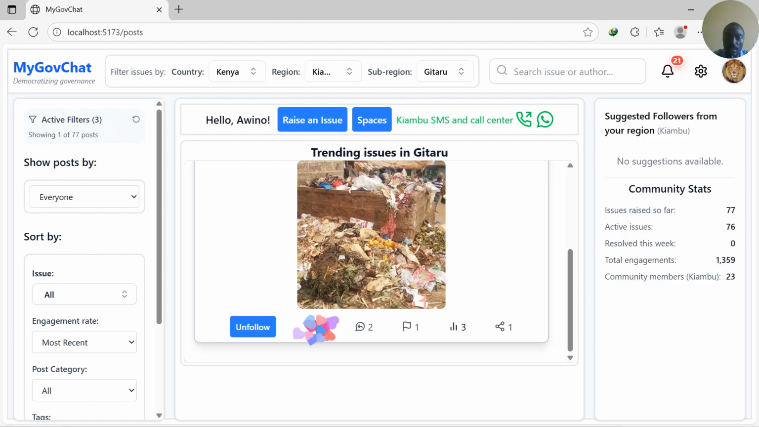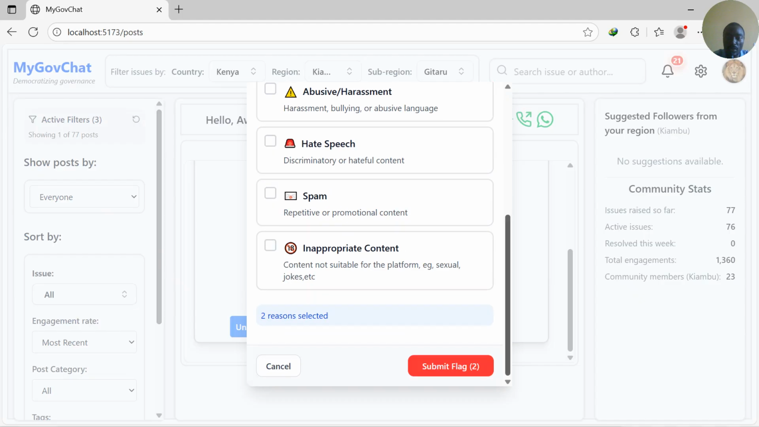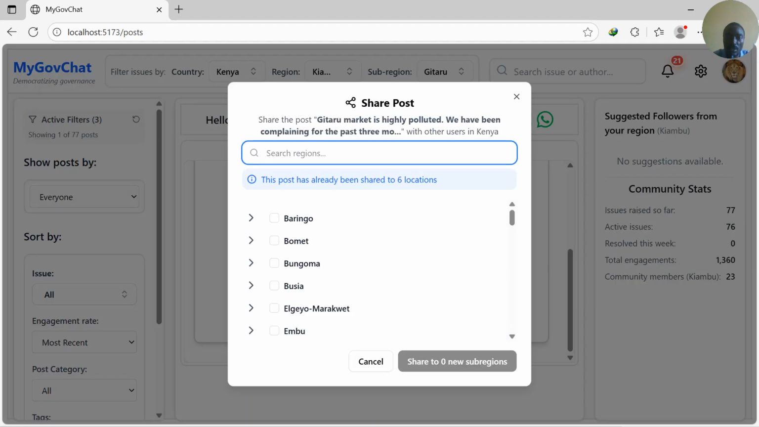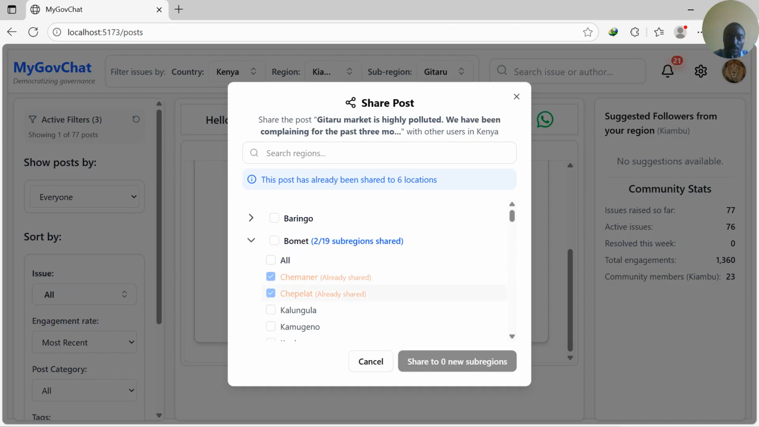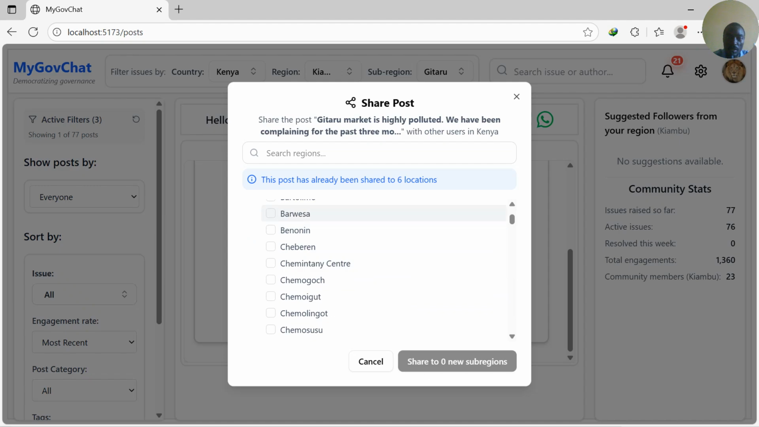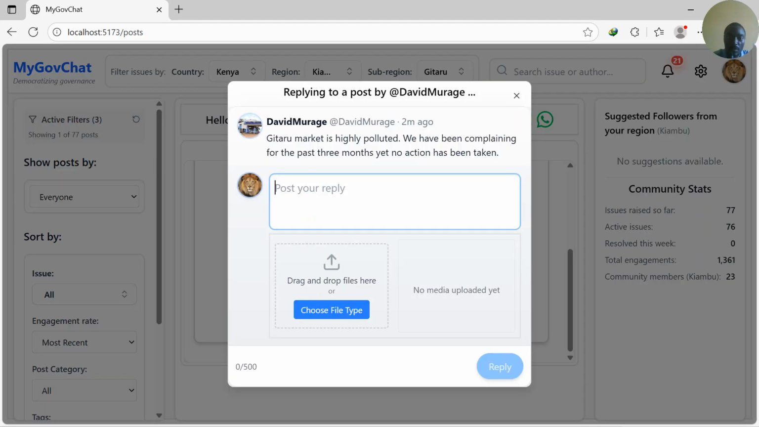And then we can like. You can see the number of views has incremented to 3 because you have viewed. And this user can also flag like that, and the user can also share. We cannot share to this. You can see there are regions that are grayed out because the post has already been shared to those regions, and there is no need of resharing a post if it was already shared to a specific region. So you can see now this post has 3 likes, 2 replies. We can also reply from there.